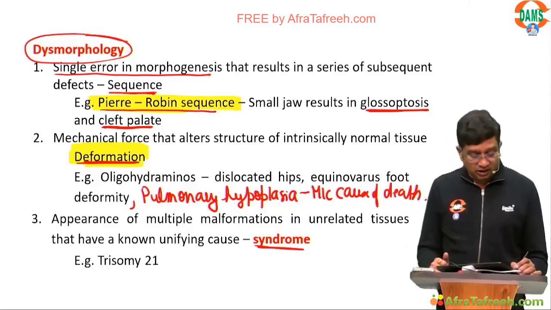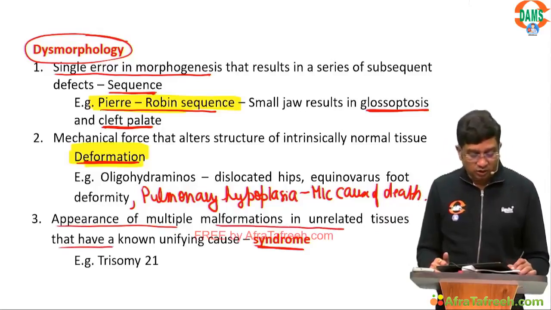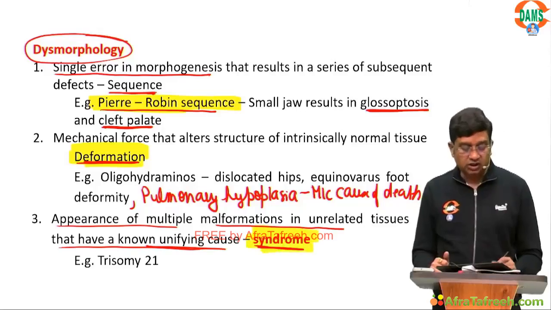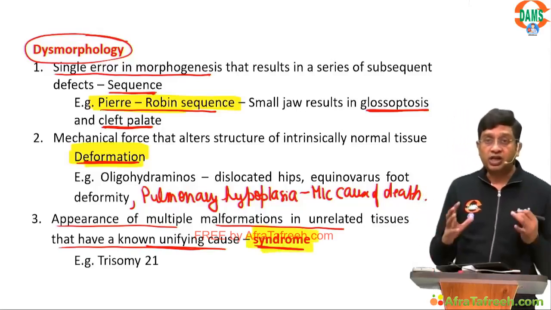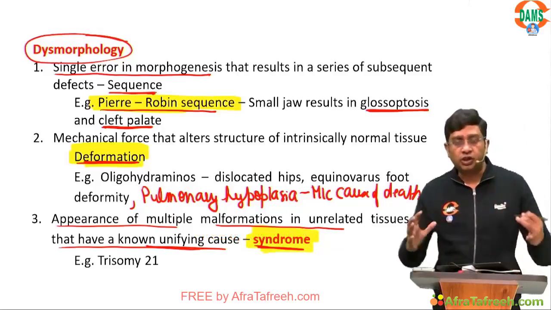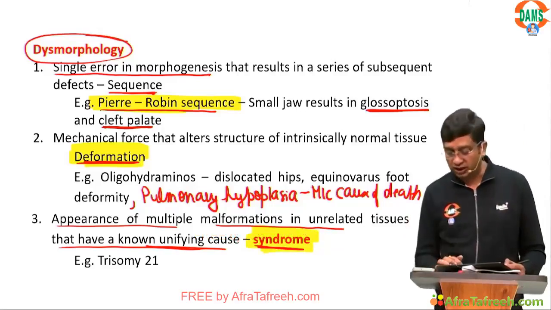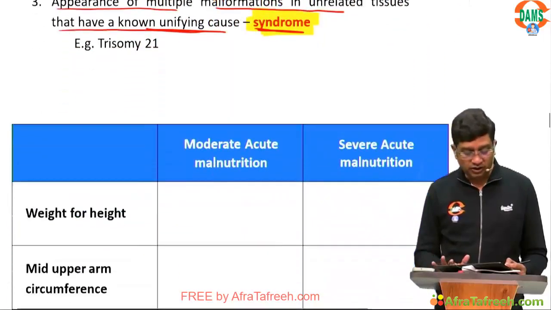Then there is appearance of multiple malformations in unrelated tissue that have a known unifying cause. That is what we call as the syndrome, right? So I've tried to cover here some important points related to neonatology so that you can revise in a very short time, right?